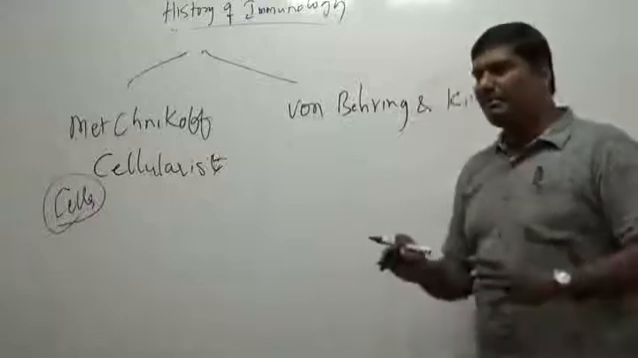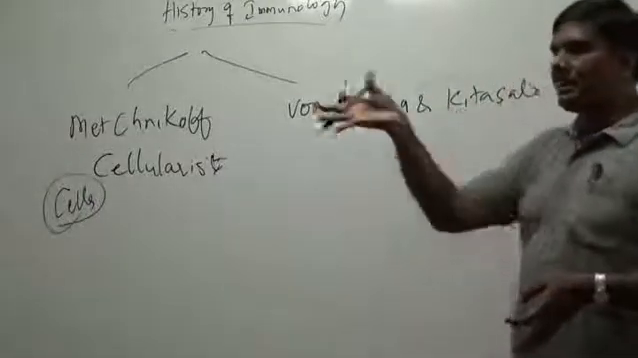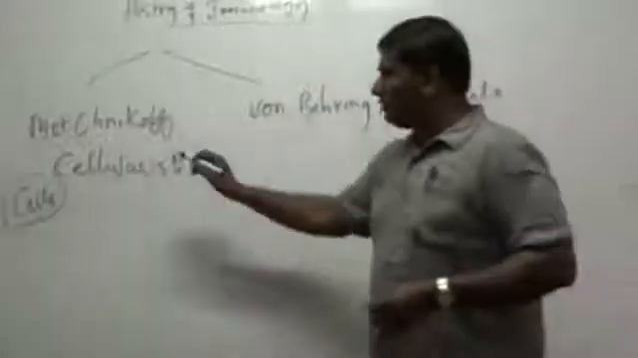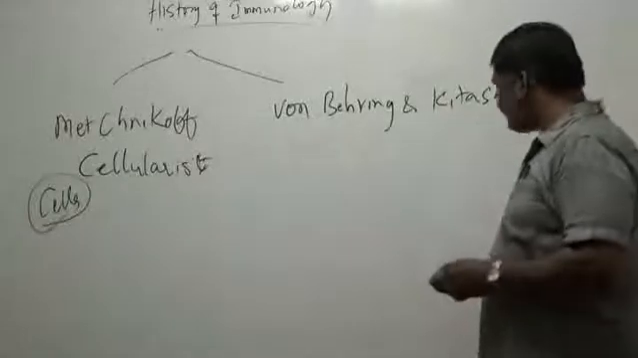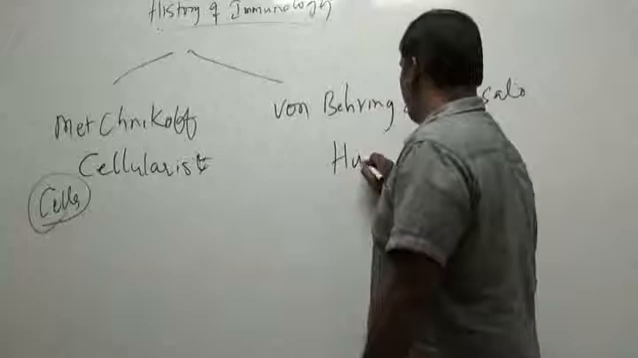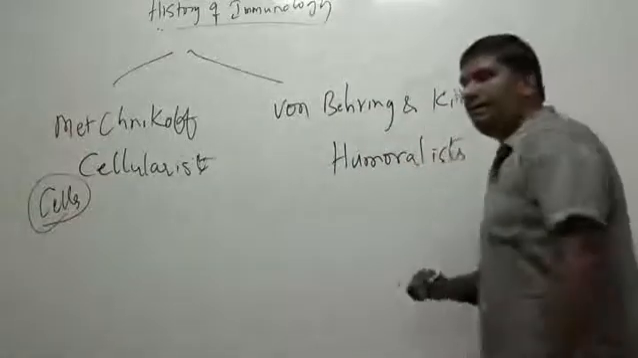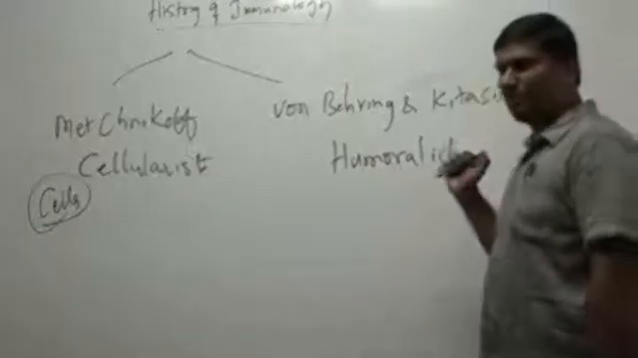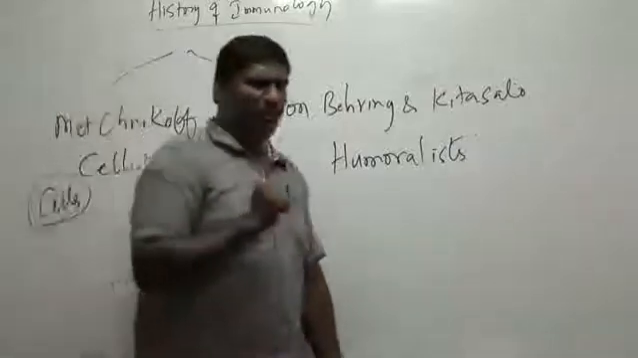He said cells are the ones responsible, because he did a practical experiment and could actually see that certain cells are phagocytosing. So he is a cellularist. Then Von Behring and Kitasato said it's not the cells, it is the fluids in the body that are responsible for the immunity. Certain fluids in the body are responsible for immunity.